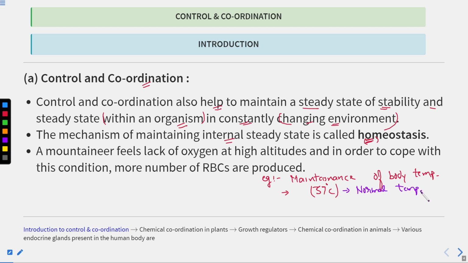Then there is a region in the brain known as the hypothalamus. This hypothalamus, which is part of the brain, helps in the regulation and maintenance of the body temperature. So this is the role of the hypothalamus. It maintains the internal balance. What is the role of the hypothalamus? It maintains the body temperature.